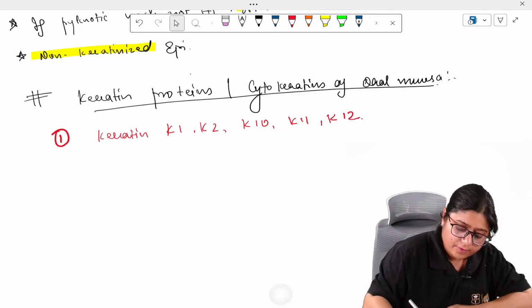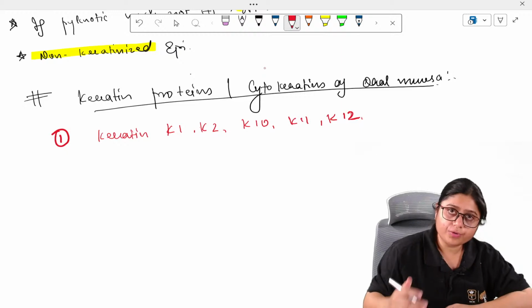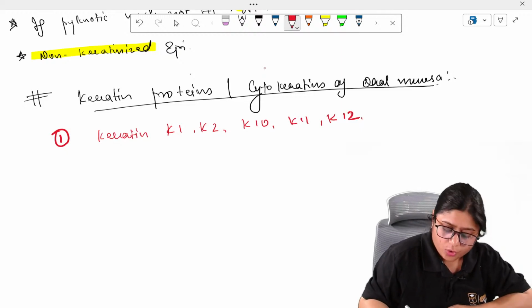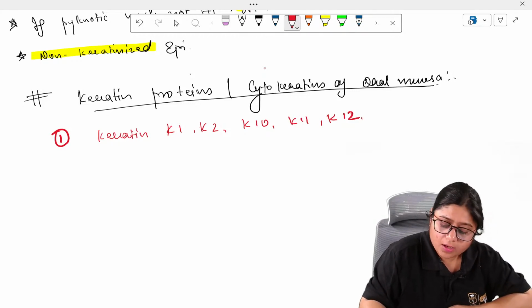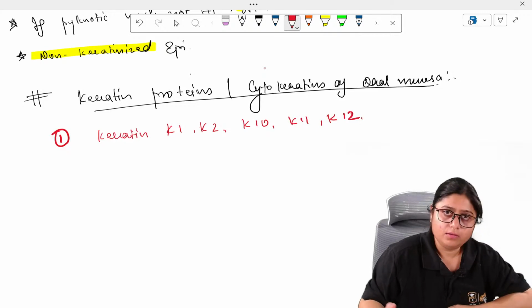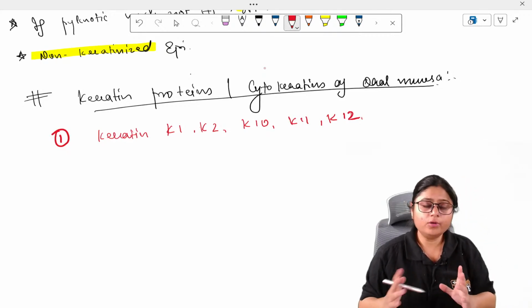Always these 5 cytokeratins will be found together. How can you remember it? K1 and 2; if we put a 0 after 1, it is 10; then 11 and 12. This is easier to remember. K1, 2, 10, 11 and 12 will be together.